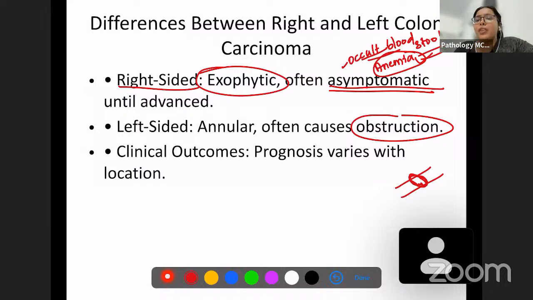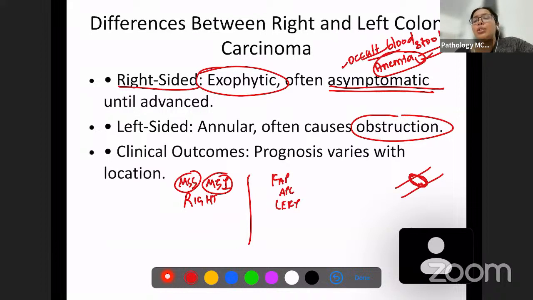Okay, and also remember MSI tumors, MSI is microsatellite instability, and microsatellite stable tumors, right or left. Microsatellite associated tumors are going to be right-sided. FAP associated, APC associated tumors, left.